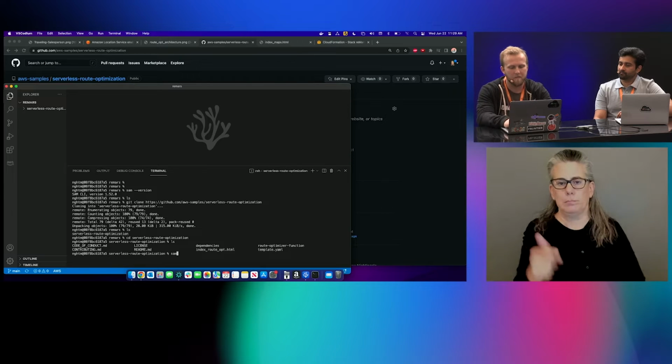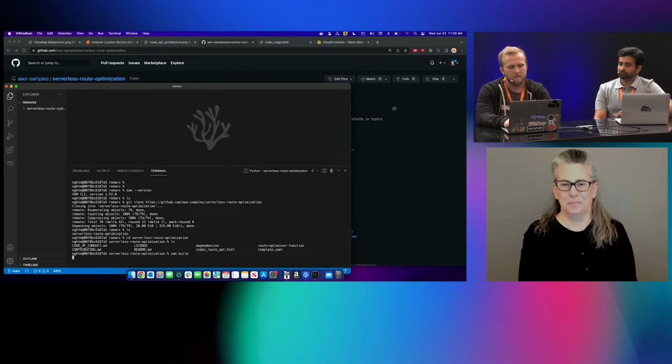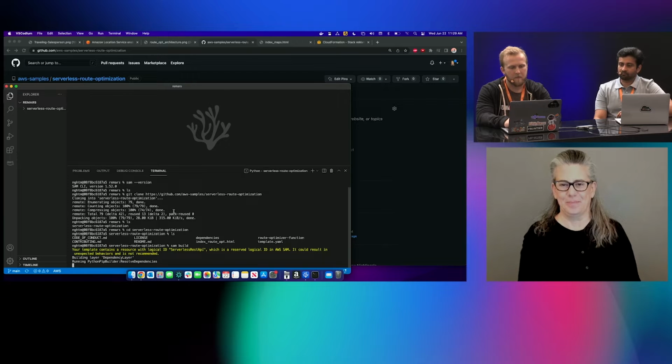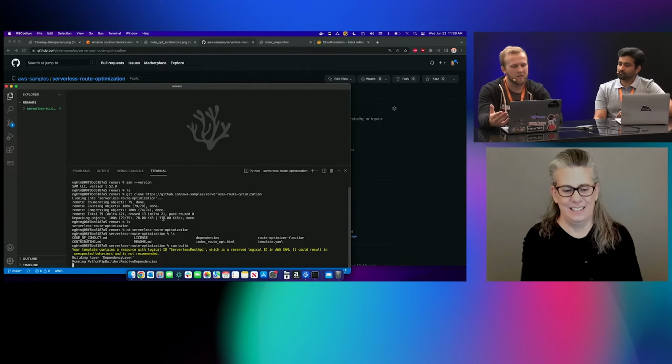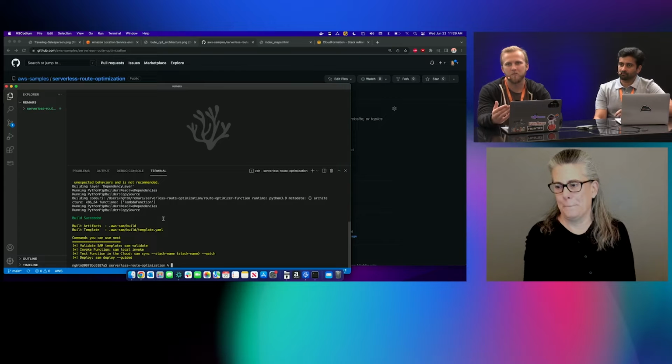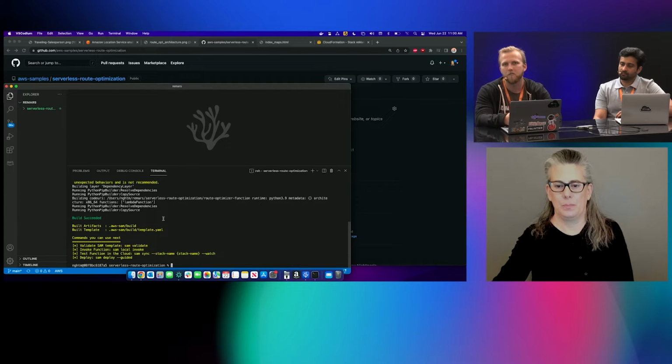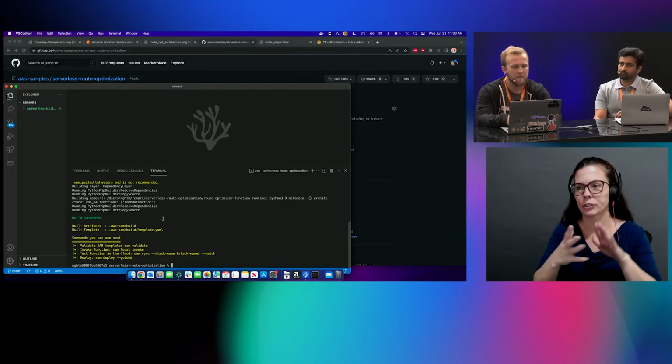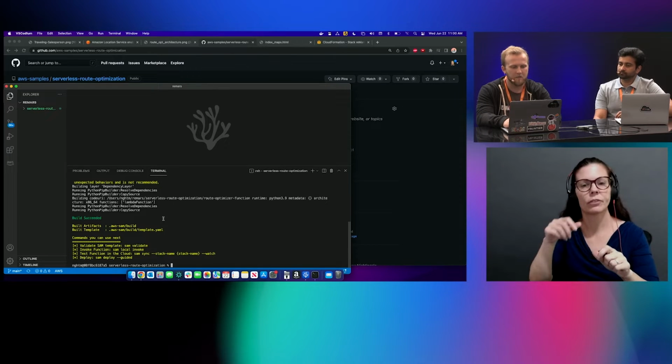So I'm going to run sam build. And we're getting a notification here that we're using the serverless REST API. That's totally okay and to be expected. The reason is we're using this as an output of our stack so that we can then copy and paste it into the index.html file. So great, the build was successful.